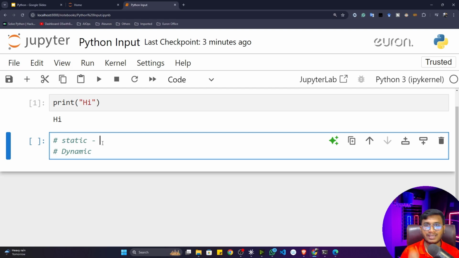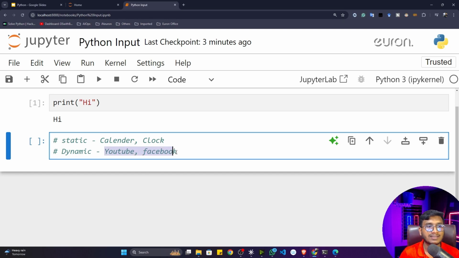Let me give a real-time example, let's say a calendar, then let's say a clock. If you're using these applications, you don't need to provide any input. You just open the application and see the dates or times, right? But whenever I'm talking about dynamic applications, let me give another example, let's say YouTube, then let's say Facebook, and so on. These are dynamic applications.